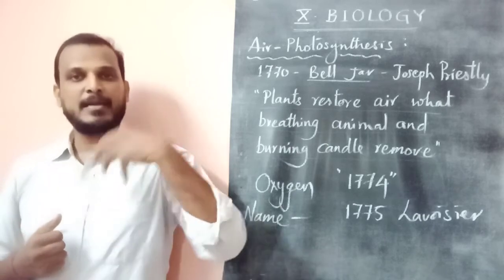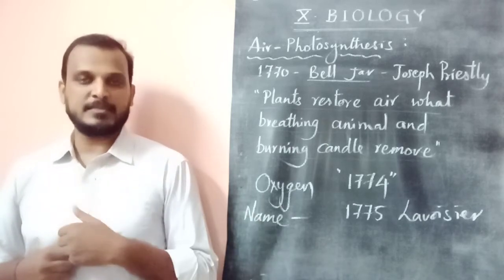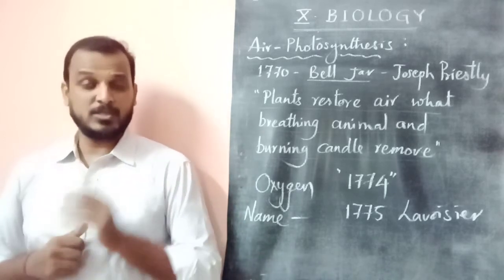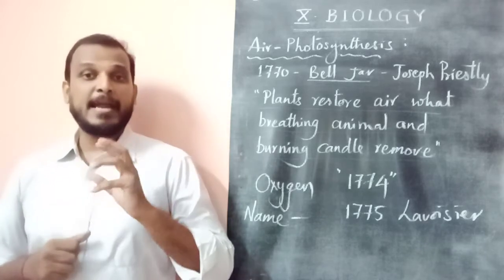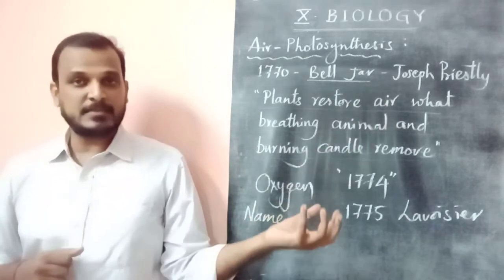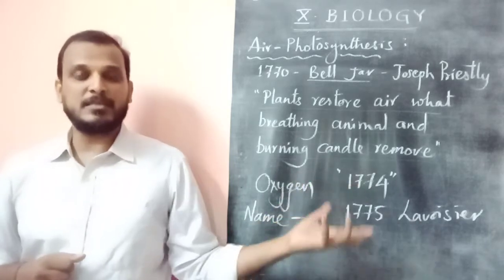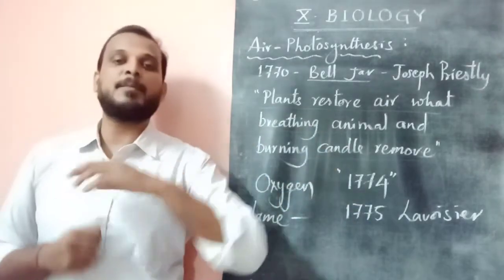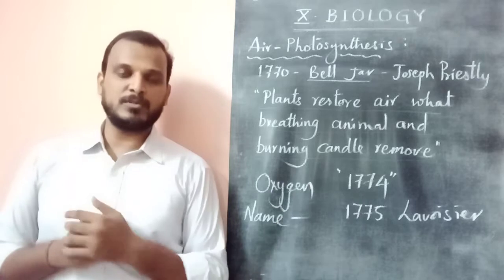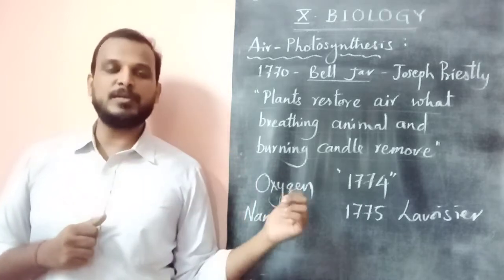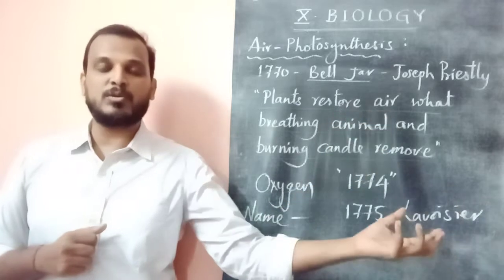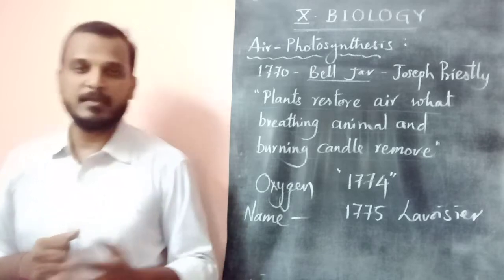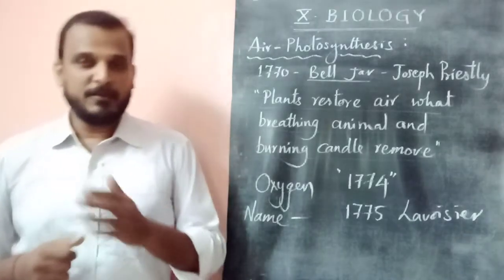Here one gas is taken by the plant, that is carbon dioxide. One gas is released by the plant, that is oxygen. Still we have some more experiments to prove that plants release oxygen. Here it is proved that plants release oxygen. But we need one more experiment to show that plants take carbon dioxide. What is proved here by bell jar experiments? Plants restore oxygen, which makes animals breathe and candles burn. That we will come to know in further experiments.